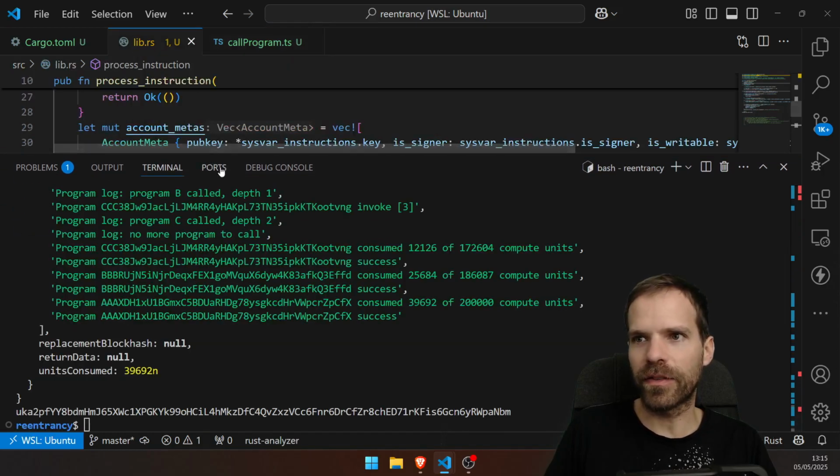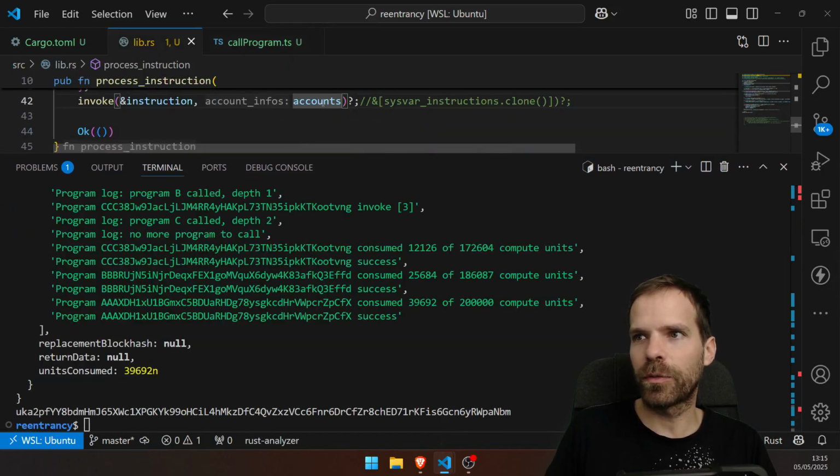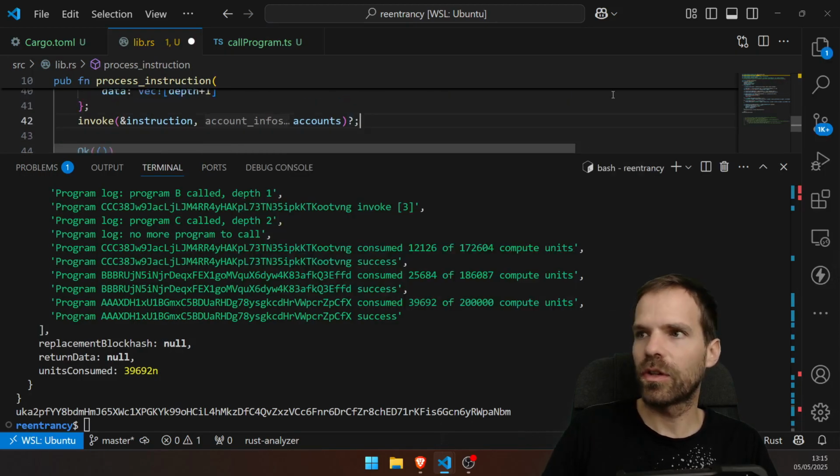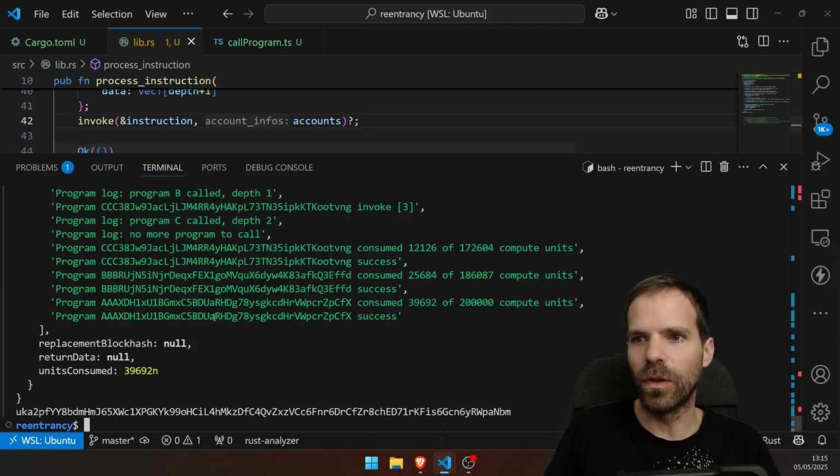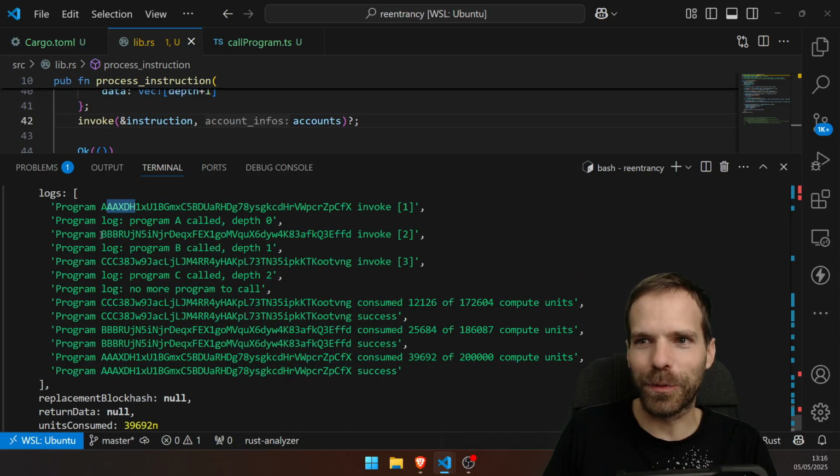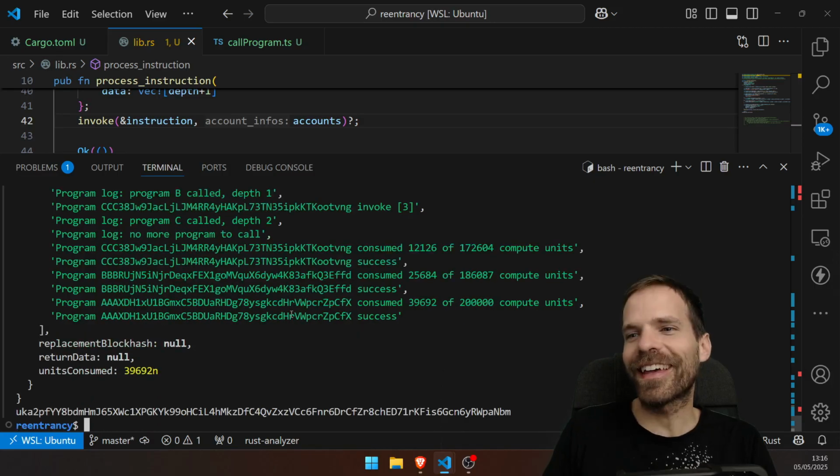So yeah, that means that this weird thing with putting all the accounts here is just fine. I don't even need to clone any of that. That's fine. Cool. So program A calls program B calls program C. And C has no more programs to call.